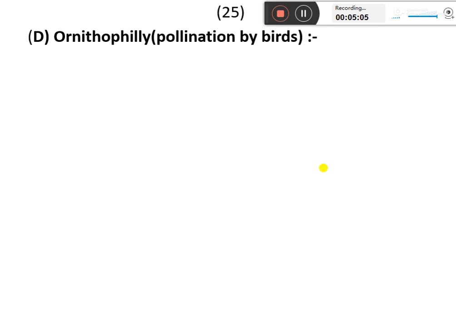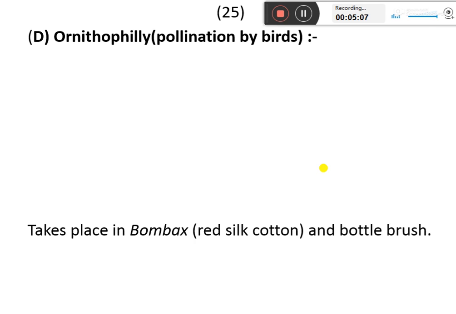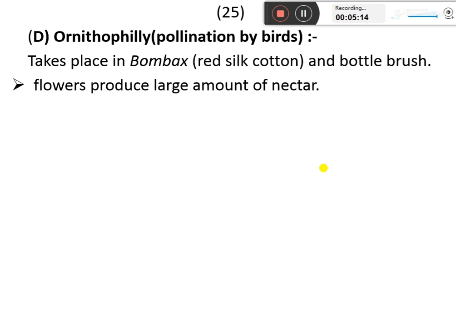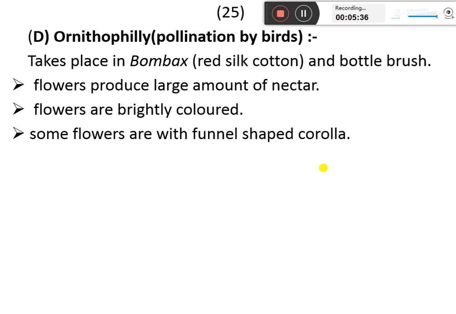The pollination by birds is known as ornithophily. It takes place in Bombax, red silk cotton and bottlebrush. Flowers produce a large amount of nectar to attract the birds. Generally, the birds which take away the nectar from the flowers have a long beak. These flowers are brightly colored to attract the birds.